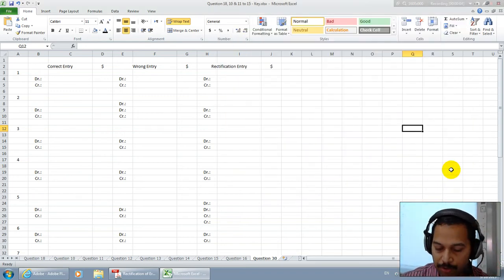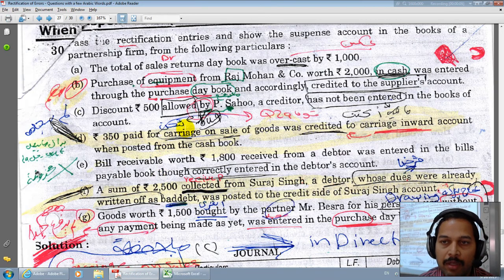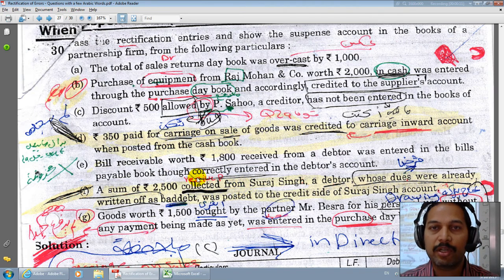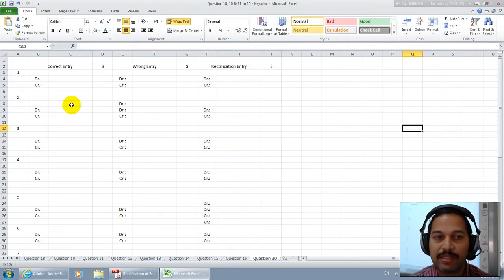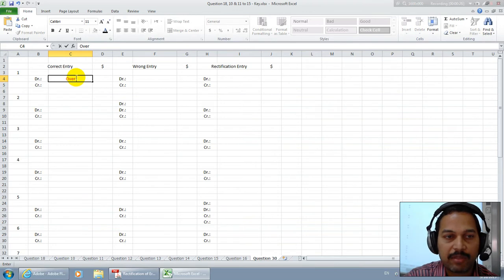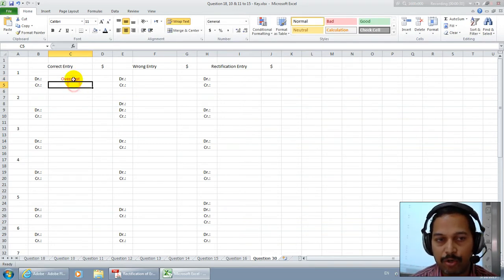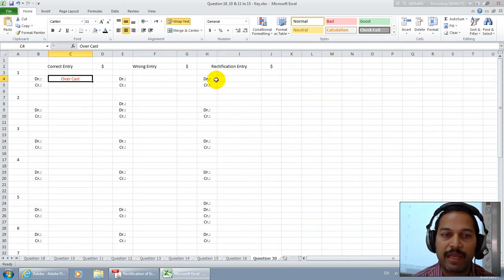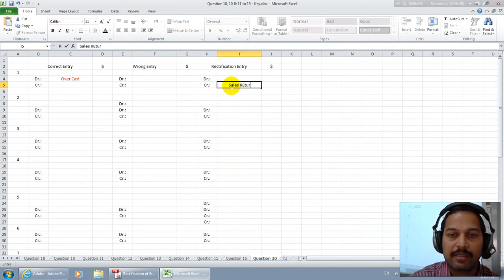Today let us discuss another question, number 13, rectification of errors. They have given certain accounting errors. Number 1, the total sales returns book was overcast. Sales returns must show a debit balance, but they are saying it is overcast. Whenever they say overcast, sales returns actually has to show a debit balance, it is showing an overcast, therefore we have to post into the opposite side, namely the sales returns account.